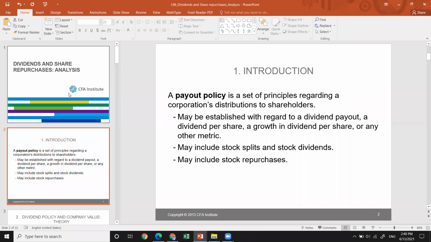So payout policy does not only mean paying the dividend in cash. As we remember from the previous course, dividends are paid in different forms, in cash and in non-cash forms. Non-cash forms are stock splits, stock dividends, and so on. But payout policy in cash forms includes cash dividends and stock repurchases, like homemade dividends, and it may be an endless list. The more general and more popular ones are listed in the slide here.